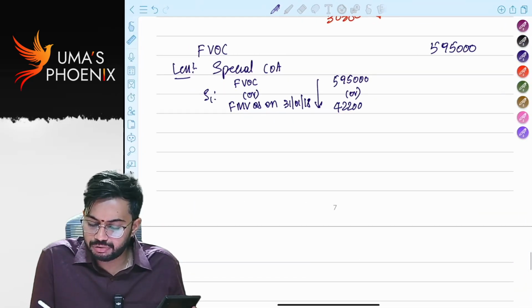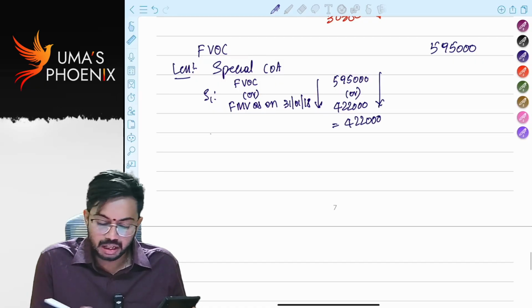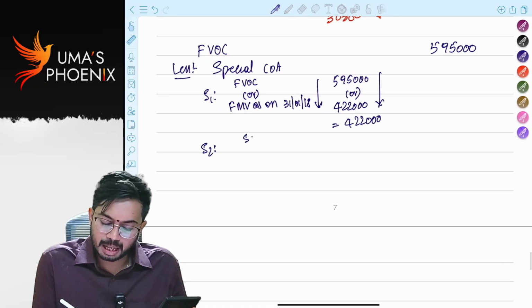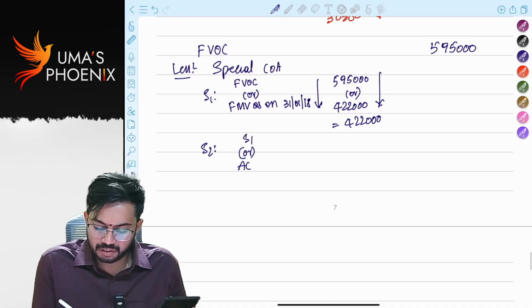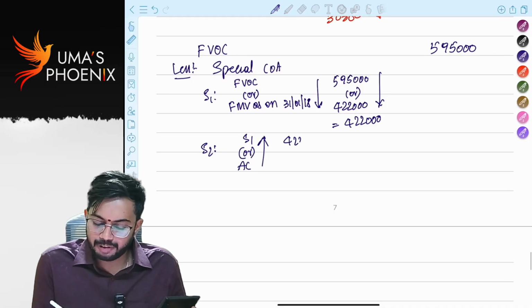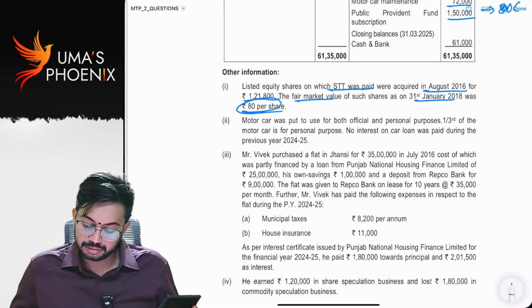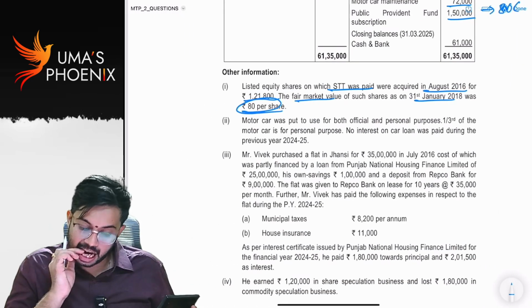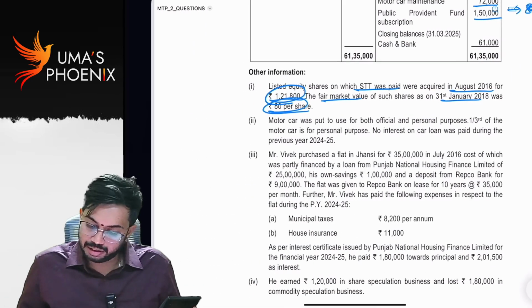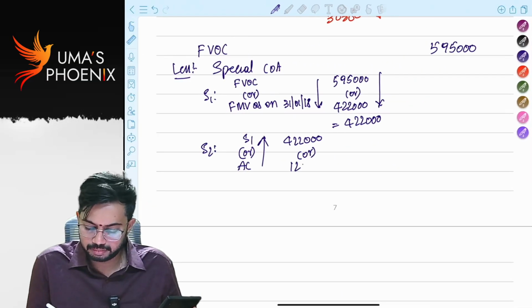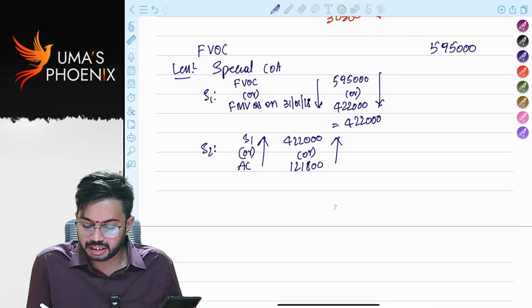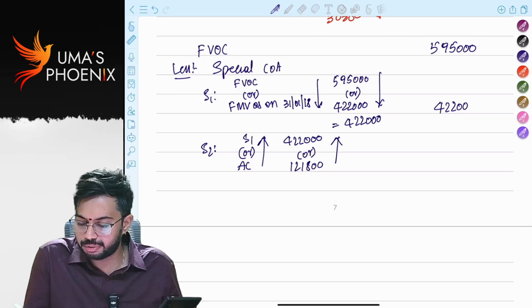Out of these two, whichever is lower means 4,22,000. Step 2, step 1 or actual cost, whichever is higher. Step 1 4,22,000. How much is actual cost? Actual cost is 1,21,800. So out of these two, whichever is higher means 4,22,000.